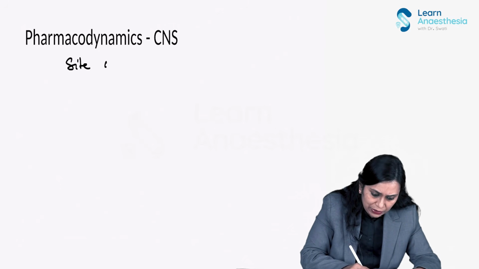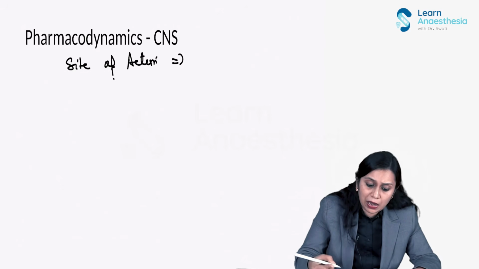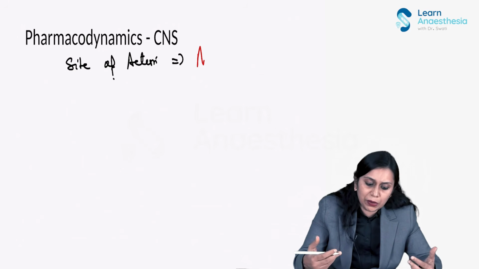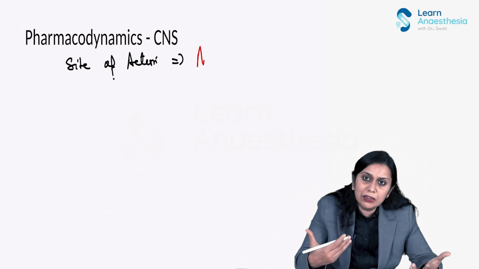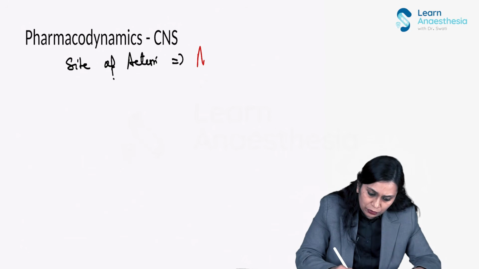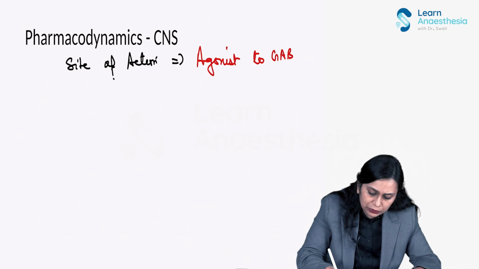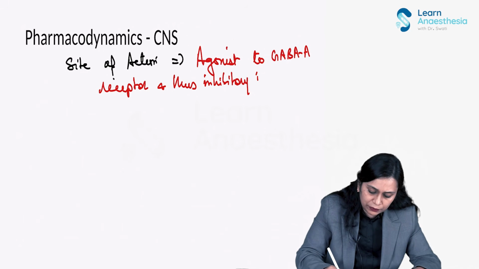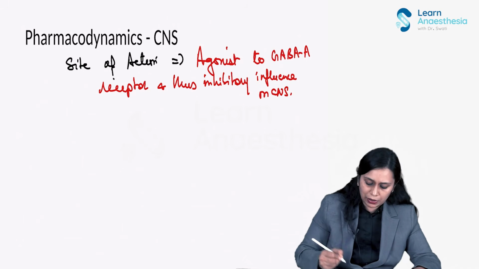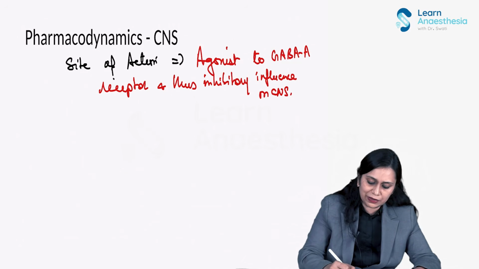Site of action in the CNS is agonist on the GABA A receptor, and thus an inhibitory influence on the central nervous system. This is the site of action.